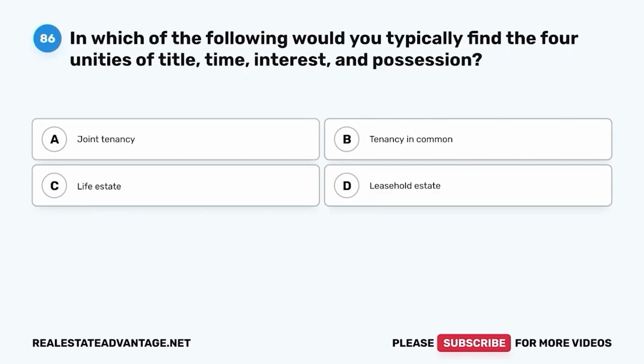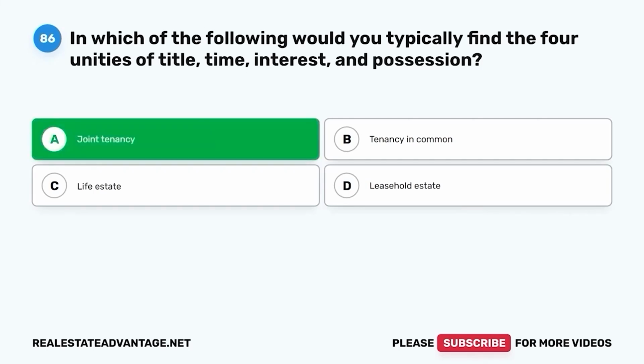Question 86. In which of the following would you typically find the four unities of title, time, interest, and possession? A. Joint tenancy, B. Tenancy in common, C. Life estate, D. Leasehold estate. The correct answer is A, joint tenancy.